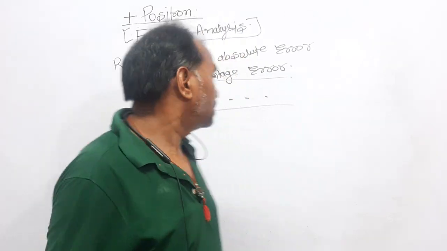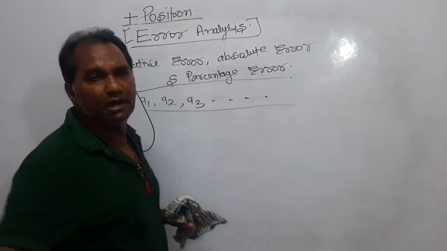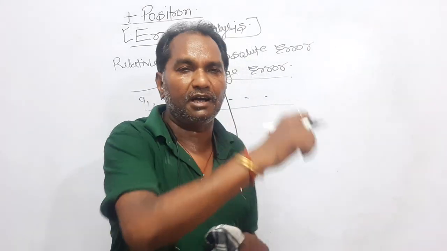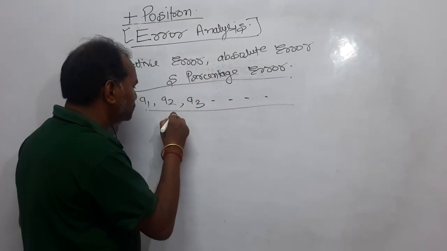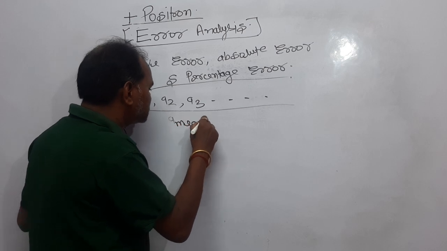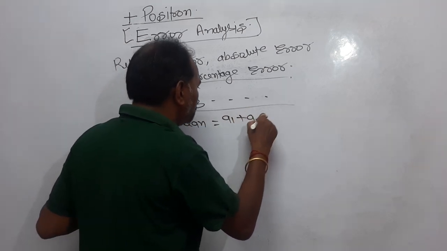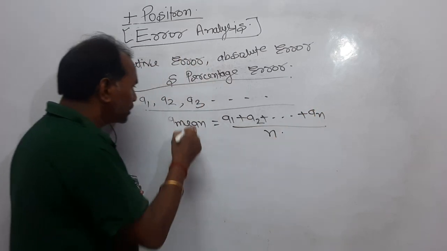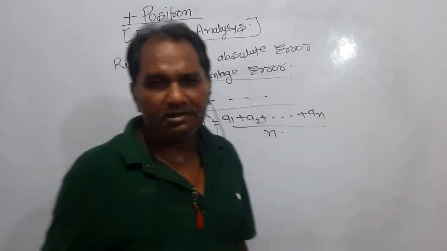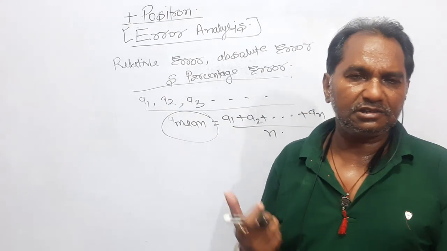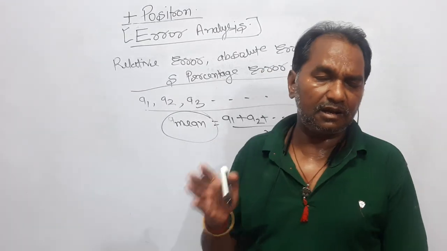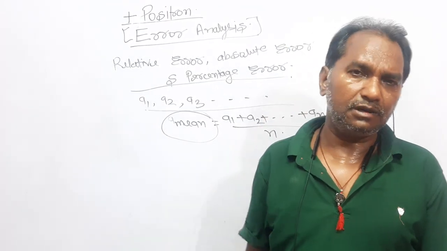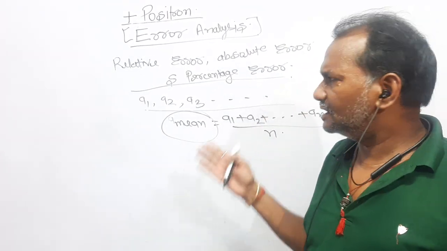How can you get it? We will find the mean value of these, and that mean value of the experiment will behave as the true value of the experiment. And the mean value, you know, A mean, is equal to A1 plus A2 plus dot dot dot An, divided by n. Now, n expert people are carrying out the same experiment at the same place. First one has got the value A1, second one has got the value A2, and third one has got the value A3.